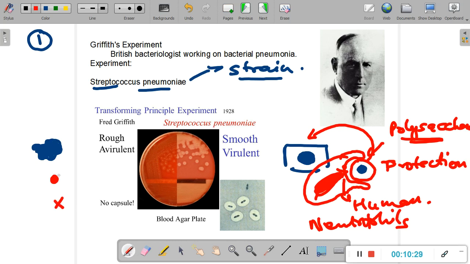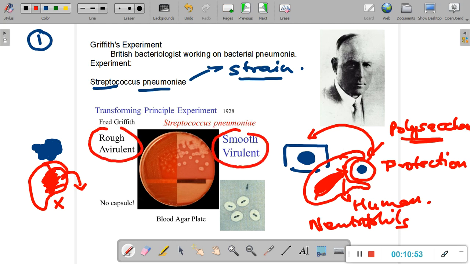Now, because they do not have any polysaccharide capsule, when these bacteria enter the body of a human being or any other mammal which has an immune system, they are very rapidly destroyed by the neutrophils. They are engulfed inside and they are destroyed. Why are they destroyed? Why are they engulfed? Because they do not have a protective polysaccharide layer. So this is the basic difference between the rough avirulent and the smooth virulent strain of Streptococcus pneumoniae.